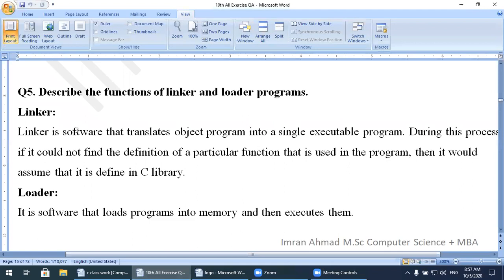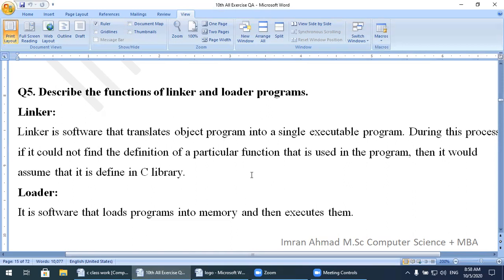Linker is the software that translates object code into a single executable program. During this process, if it cannot find the definition of a particular function that is used in the program, then it assumes that it is defined in the C library. What does it mean? Linker links your function definitions to the library.